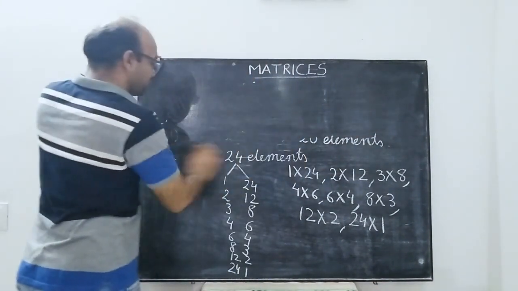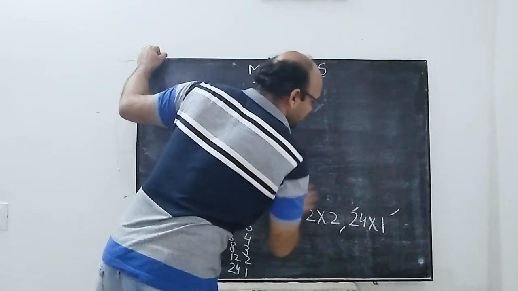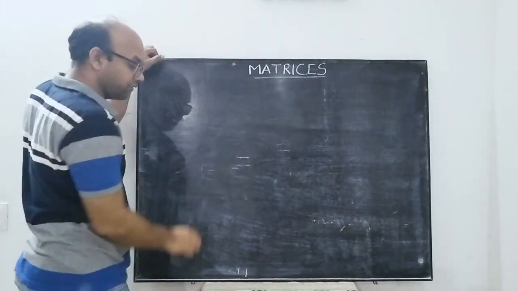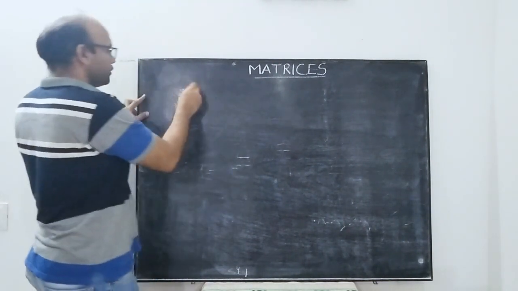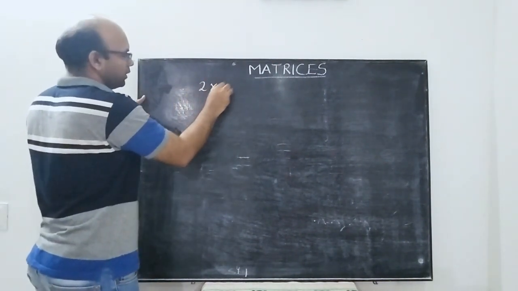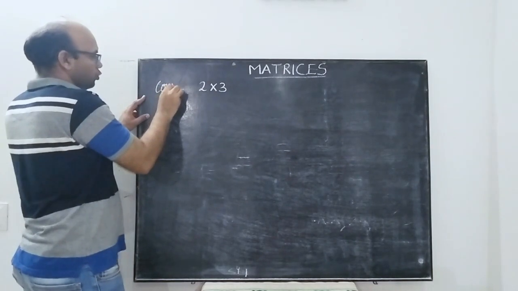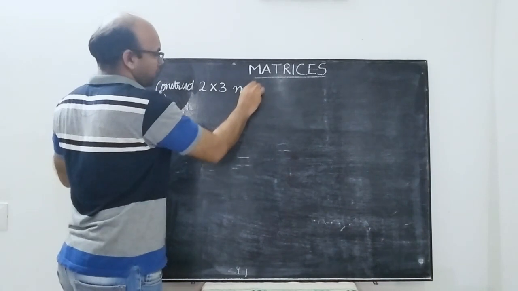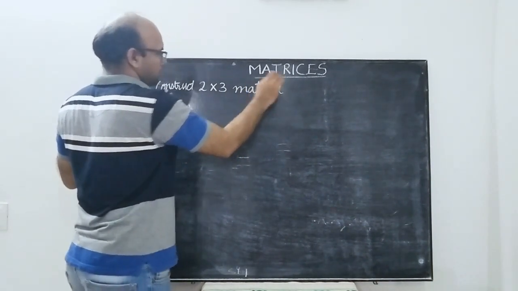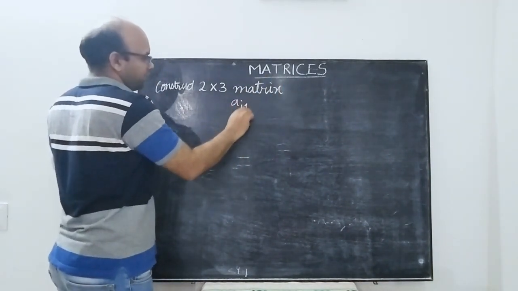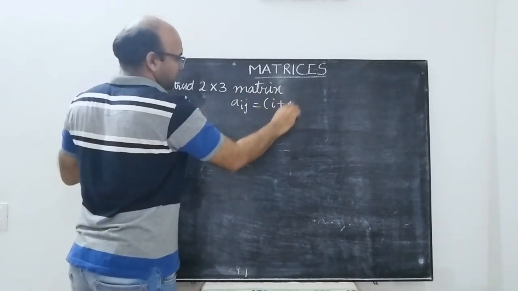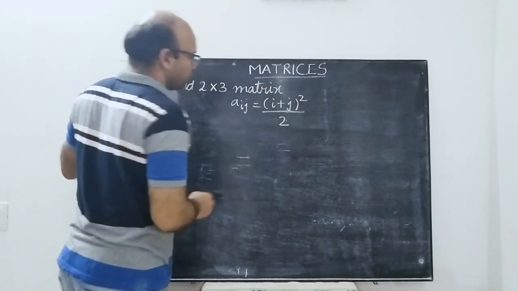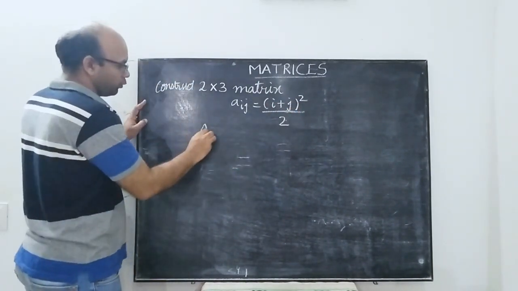Now we move on to the next example, which involves construction of a matrix when the general element is given. Suppose we have to construct a 2 cross 3 matrix whose ijth element is given as (i plus j) whole square by 2. So what we do is, we first try to understand.